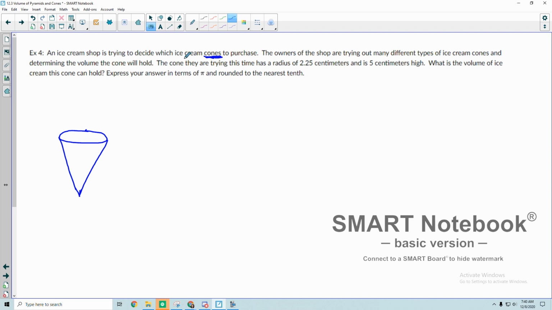Okay, so the cone they are trying this time, because they're trying multiple cones, has a radius of 2.25 centimeters. All right, so let's stop there and then draw that on this cone picture. So it has a radius of 2.25 centimeters. Great. And it is 5 centimeters high.